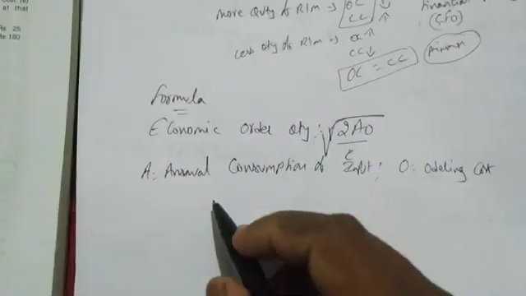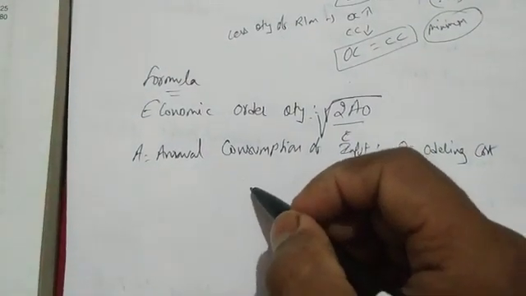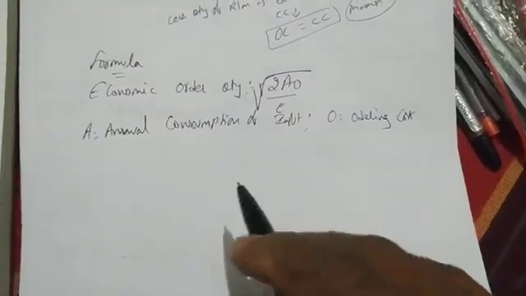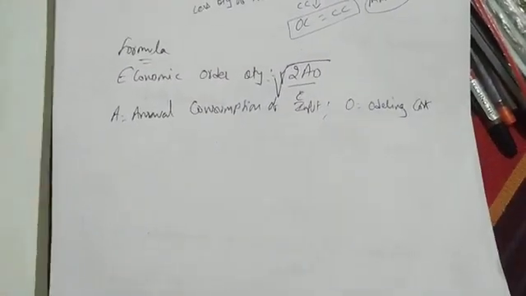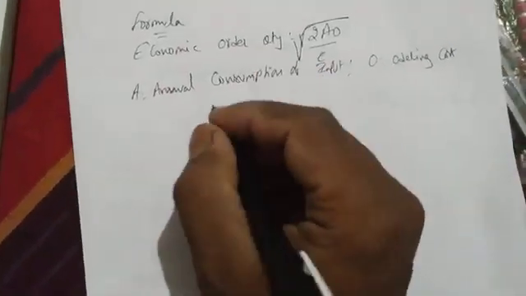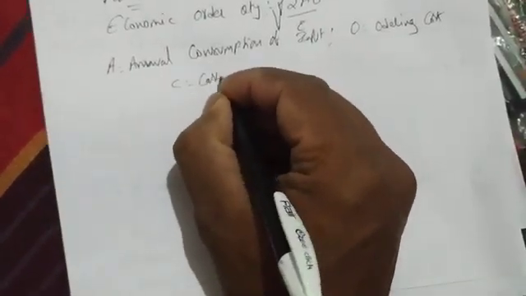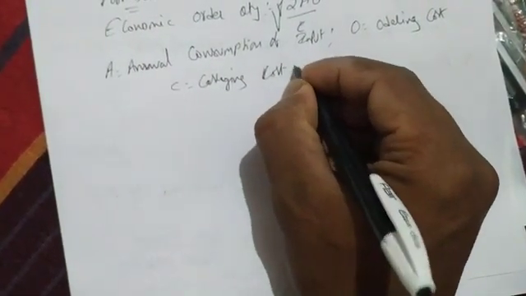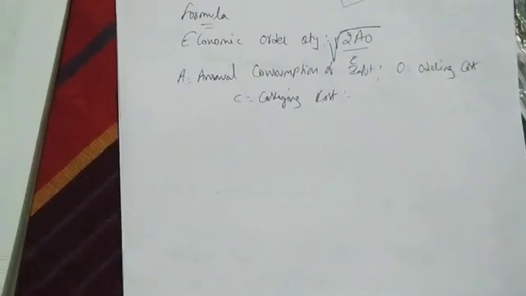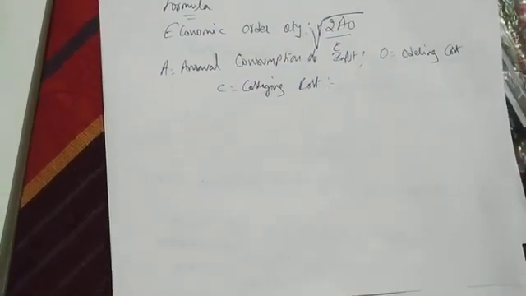Ordering cost. Annual consumption means throughout the year how much raw material is required. That is A, annual consumption. Then O is ordering cost, how much amount is to be incurred to purchase the raw material. Next, C is carrying cost. Carrying cost means how much money is to be incurred to maintain that raw material. This is a formula we have.